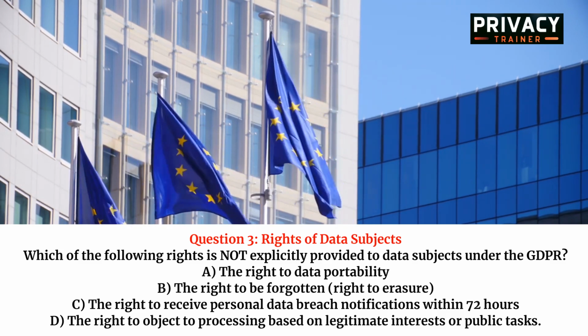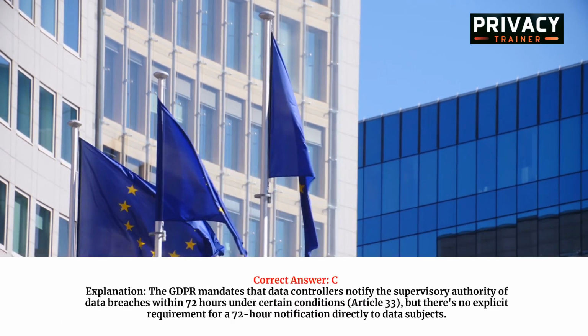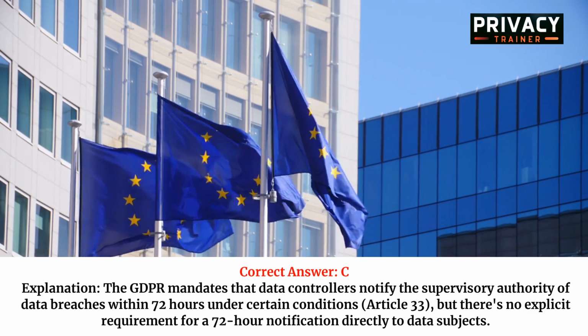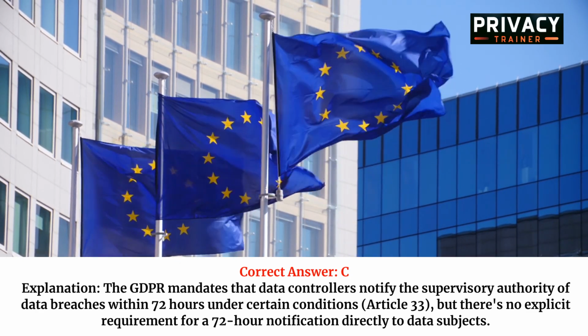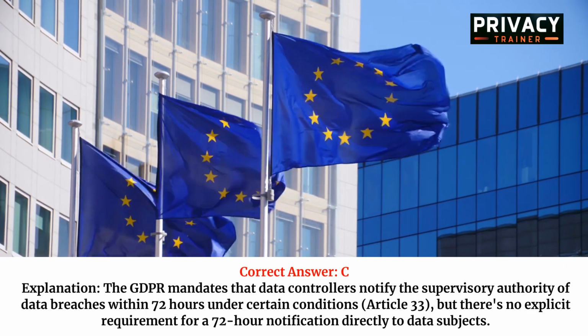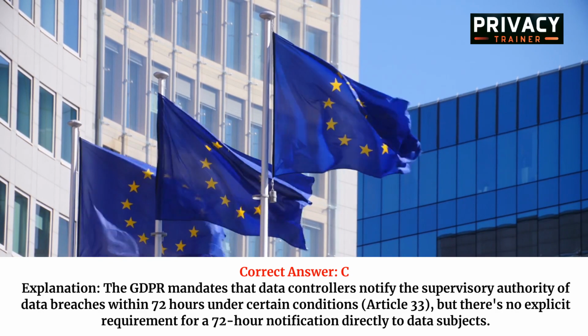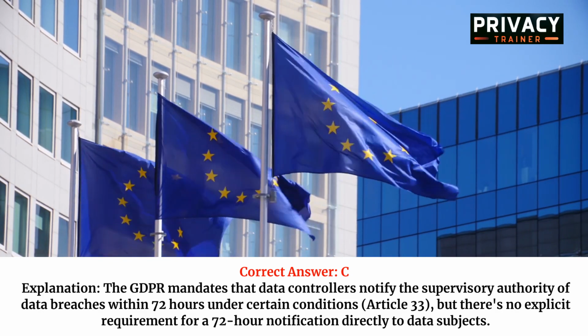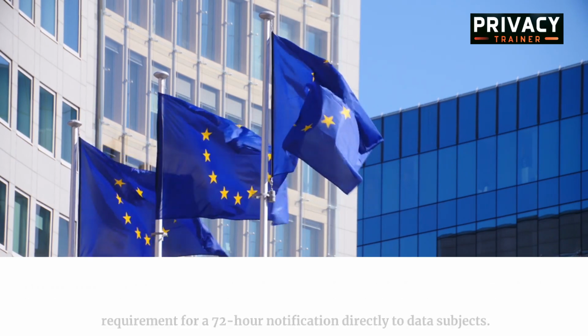D. The right to object to processing based on legitimate interests or public tasks. Correct answer, C. Explanation. The GDPR mandates that data controllers notify the supervisory authority of data breaches within 72 hours, under certain conditions. Article 33. But there's no explicit requirement for a 72-hour notification directly to data subjects.